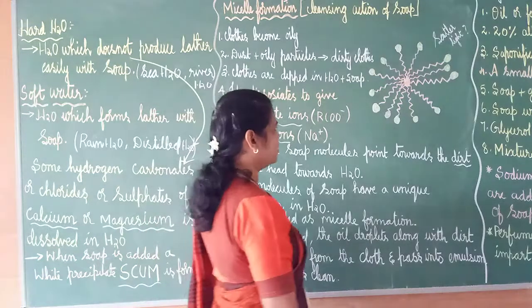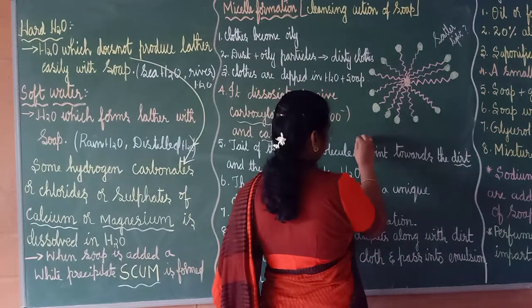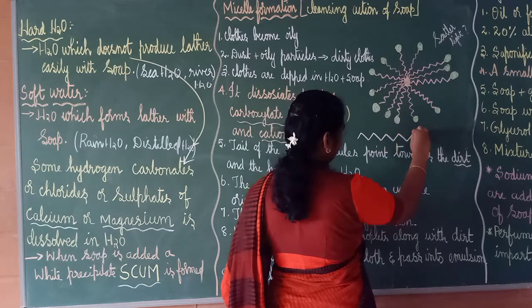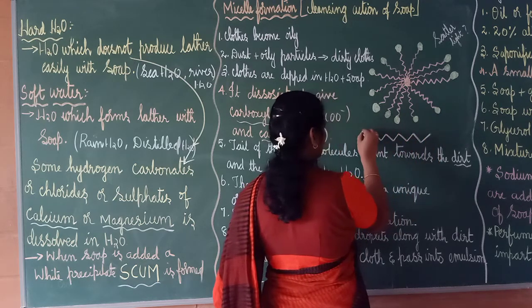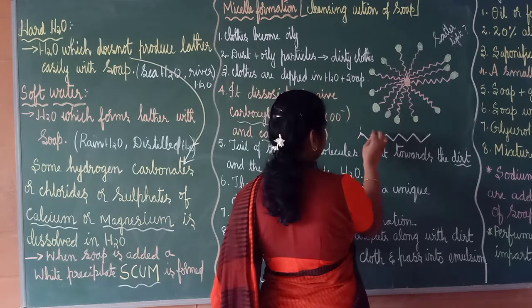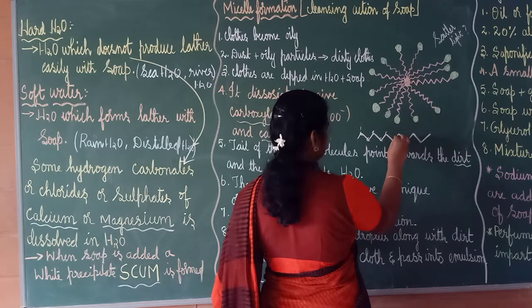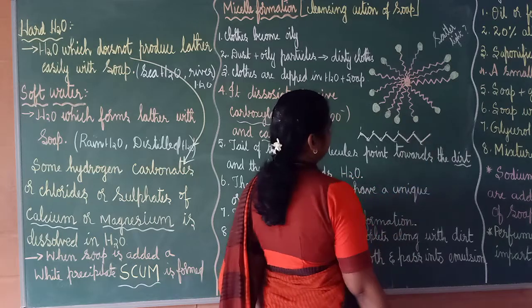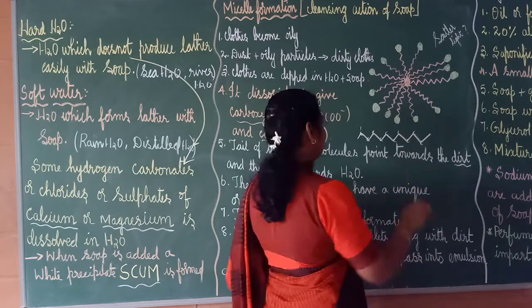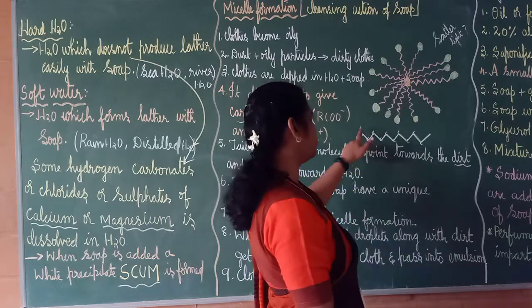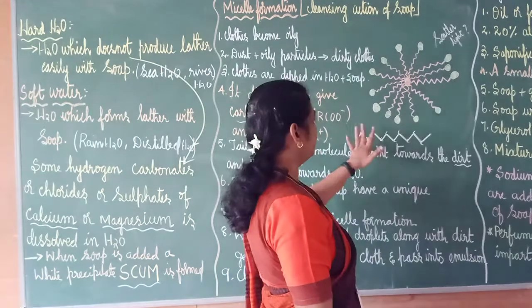Carboxylate ions and cations. See here, I told you that like molecule of soap. See why I am drawing like this. This is carbon. Okay, this is the bond, and here hydrogen will be there. In all the corners, one carbon is there. This is one carbon, carbon, carbon, carbon, carbon, like that. Okay, and in between this carbon with how many hydrogens? You know that this side one, so up one, down one. Okay, like that it will be.